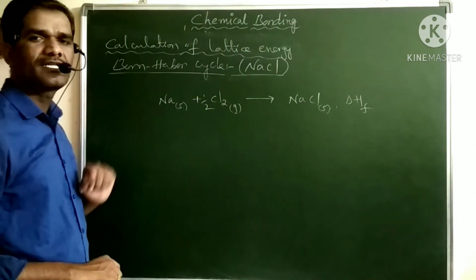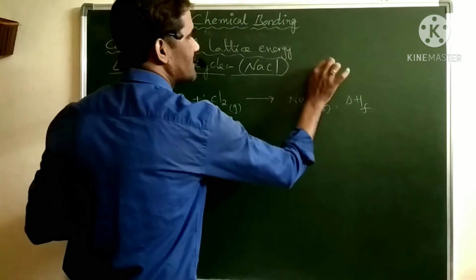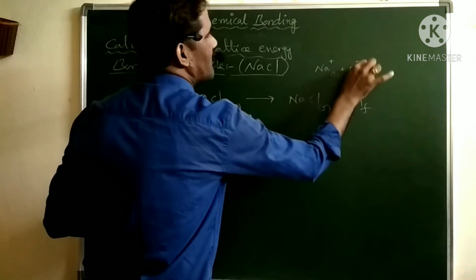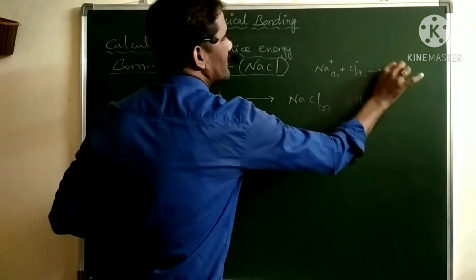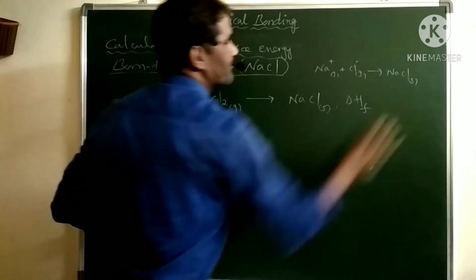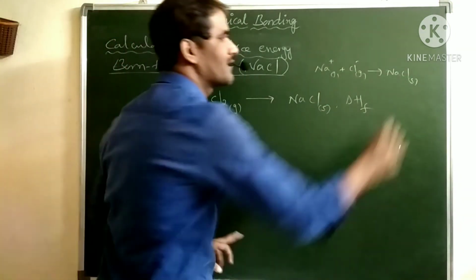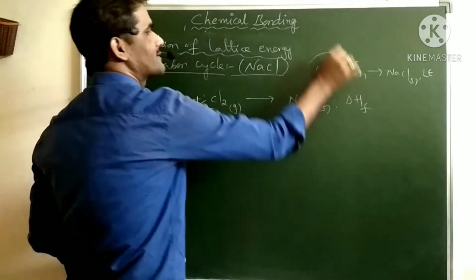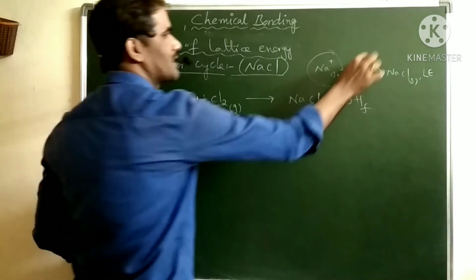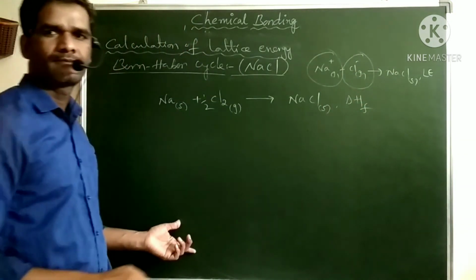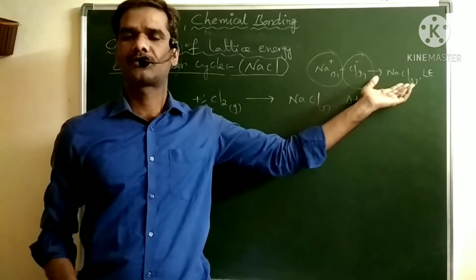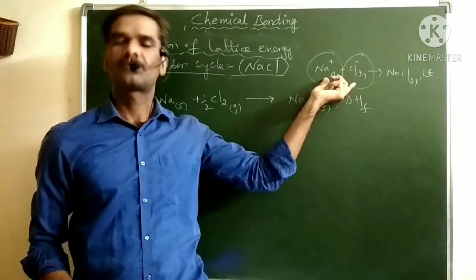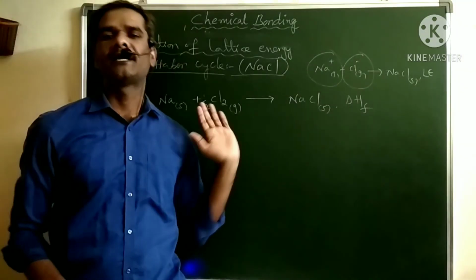Then what is the lattice energy here? Lattice energy is the energy released when Na plus gaseous ion and Cl minus gaseous ion form NaCl solid. But naturally, sodium plus gas is not available, and similarly Cl minus gas is also not available. So you cannot calculate the lattice energy directly, because these two are not available. So to calculate it, we attempt an indirect method.